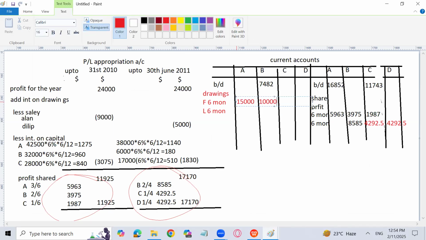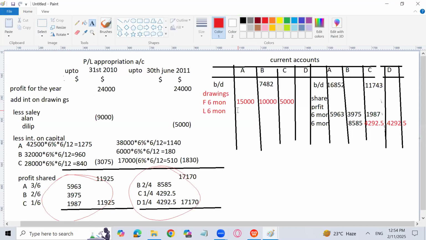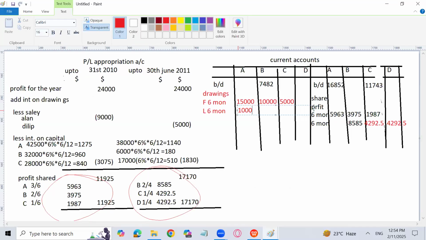15,000, 10,000, and 5,000. For last 6 months, the drawings given in the question is 20,000, and it is distributed in the ratio of 2:1:1. So that is going to be 10,000 and 5,000 and 5,000. Oh, sorry. Yes. But remember this, if interest on capital have been given in the question, then you have to calculate interest on capital on these amounts, on these drawings, which I have calculated now. You would have calculated that earlier to find the interest on drawings, which is not the part of the question.